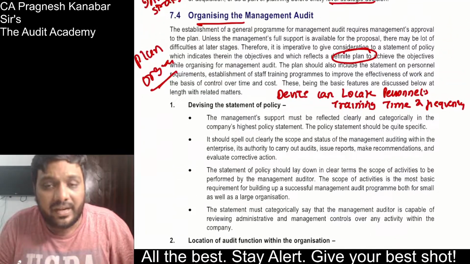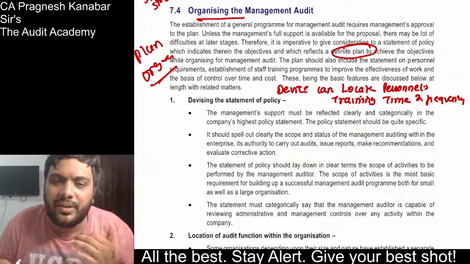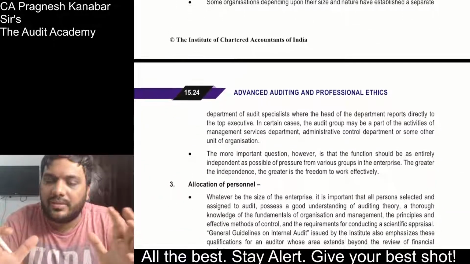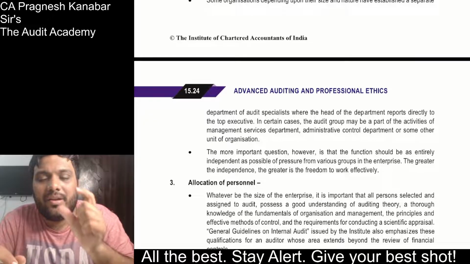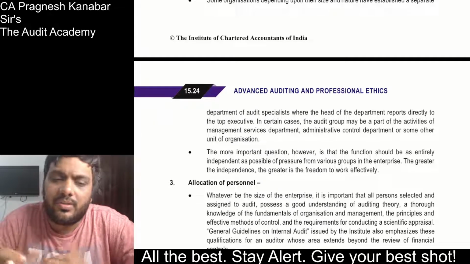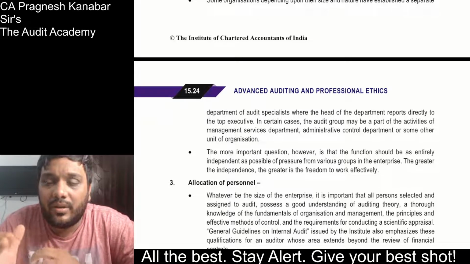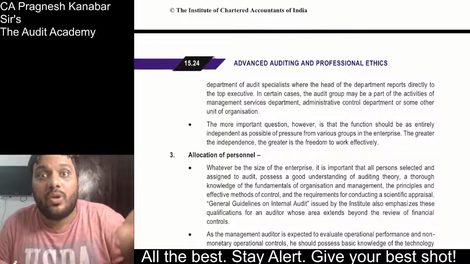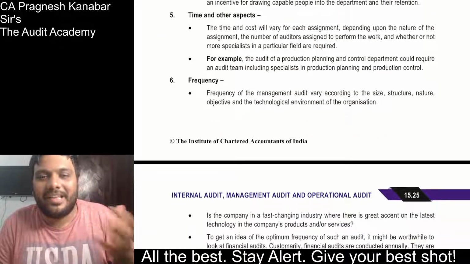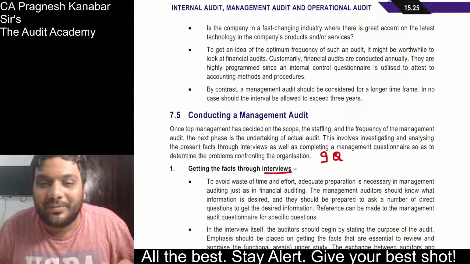Sir, are we supposed to learn every single line by heart? No, but if you just read it through very quickly, then it is done. Or if you have the set of notes given by your respective professors, that is also fine, because in these chapters every single line is not important. Every professor will not print every single line in the notes, and that is a good approach also. But at least broadly, these things should be with you, and you should understand where to write that content. Some students feel great when they have a set of notes, but they don't know how to write and what to write from that.